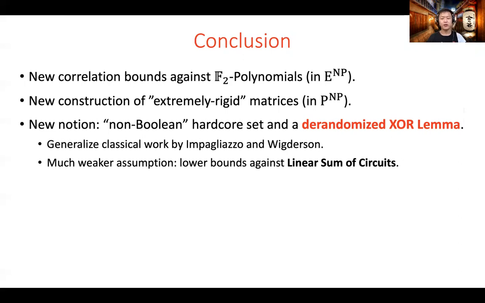Our derandomized XOR lemma could also be useful in other applications. It has a much weaker assumption than previous hardness amplification theorems. We only need lower bounds against linear sum of circuits. In contrast, previous hardness amplification theorems usually require lower bounds against the majority of circuits, which is hard to establish.